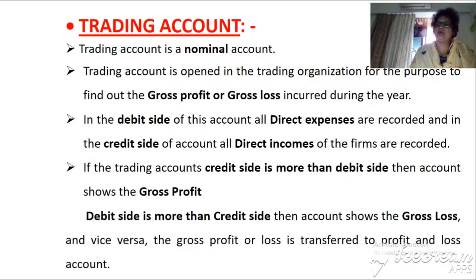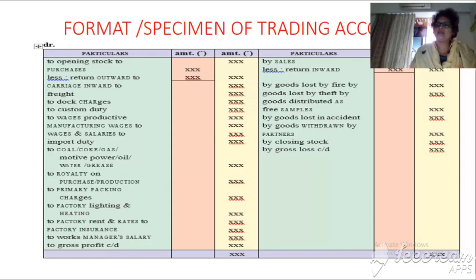For example, wages, freight, royalties, factory lighting, factory rent, works manager salary. So all these are direct expenses related to the factory and the goods.